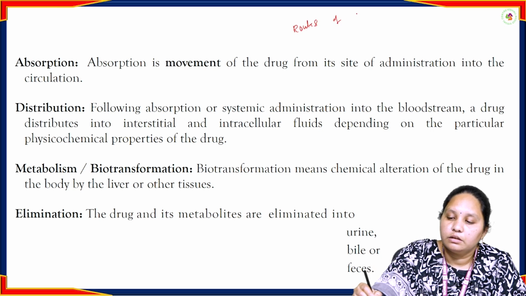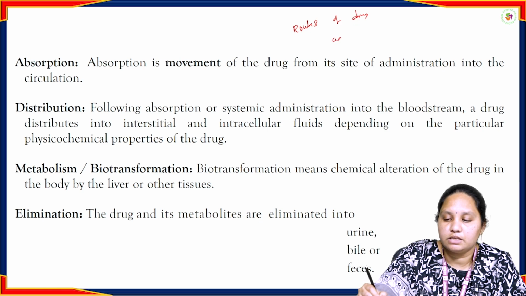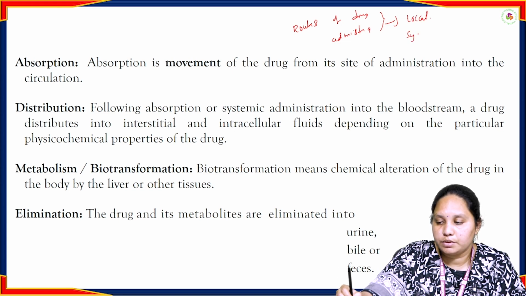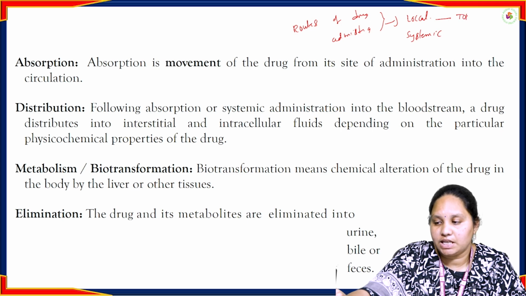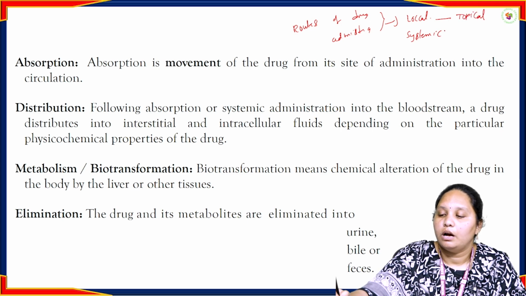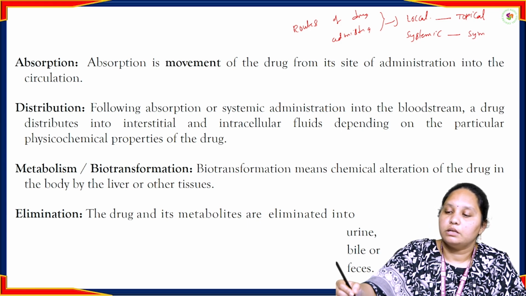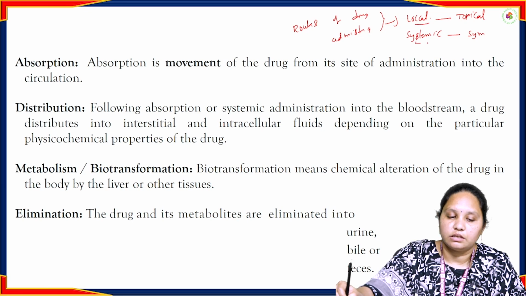Routes of drug administration means we are administering the drug through different routes, like the local route and the systemic route. Here, local route means topical applications, and the systemic route means the drug enters inside the body with the help of the systemic circulation.